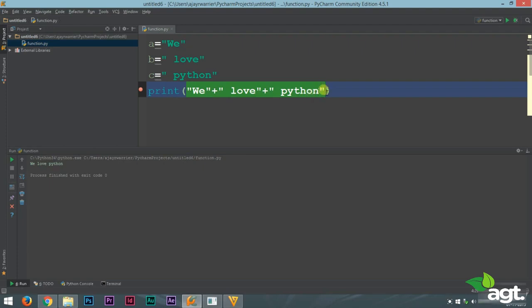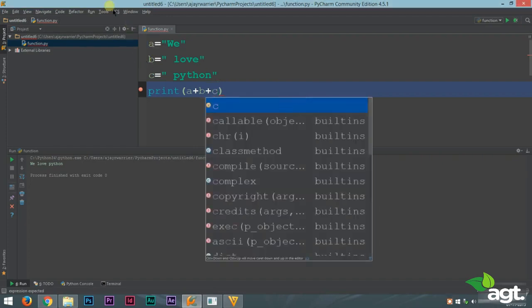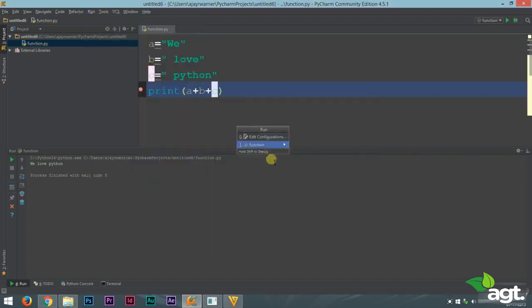Now instead of adding these, we could simply add A plus B plus C. Now let's run this and we get the same output. So we can either add them as strings or give those string values to a variable and we can add them and it will combine those strings into one single string using our plus operator.